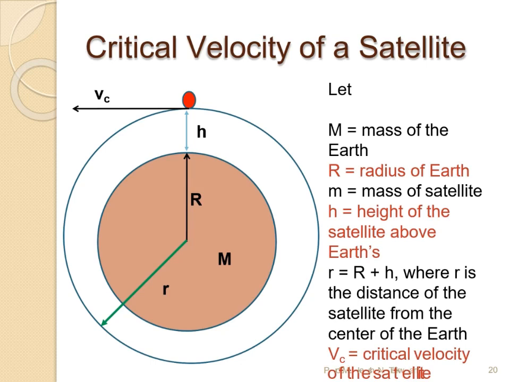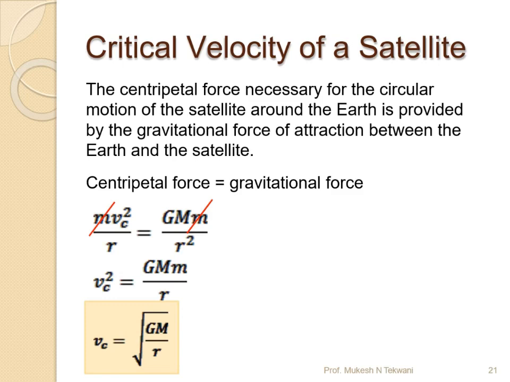So let us look into it now. When an object revolves around another object in a circular path, it should have a centripetal force, and the centripetal force formula we know is mv squared over r. But over here the v we consider is the critical velocity, so I have written that as Vc square.